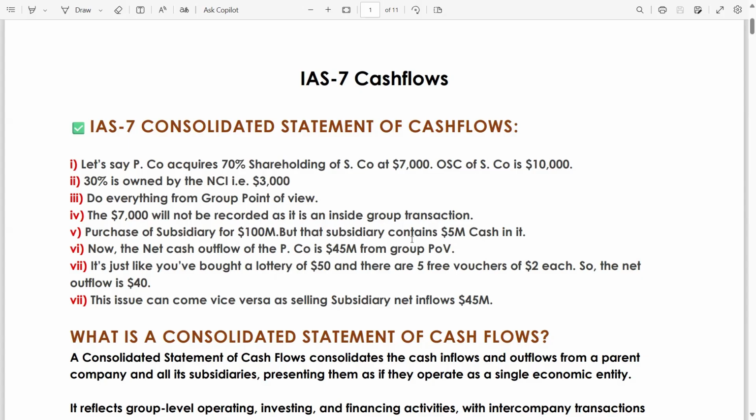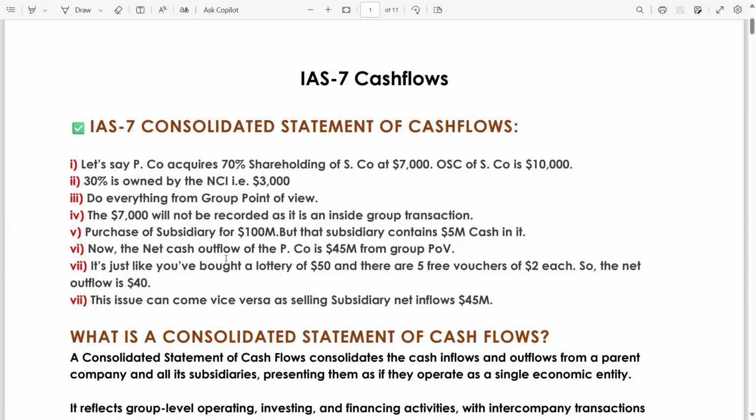You are giving 100 million and in return you are taking that subsidiary, which has $5 million cash. So the net outflow is 95, not 100, because these are the transactions which are tested by the examiner so frequently. So you have to be attentive.